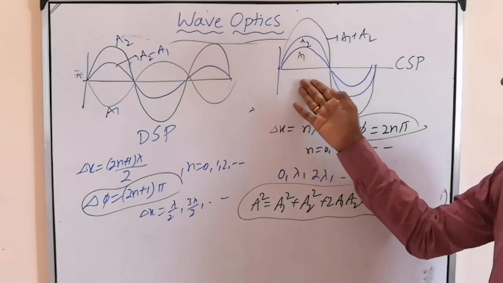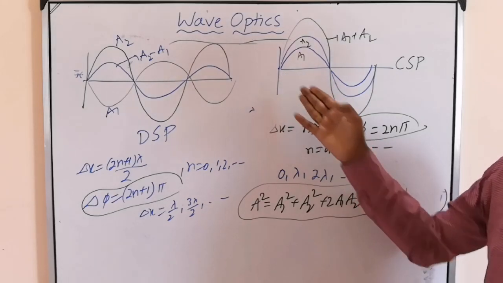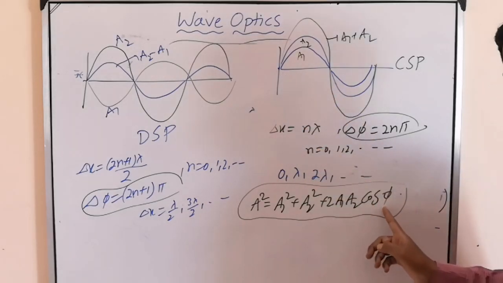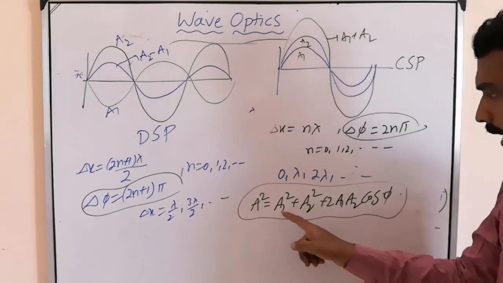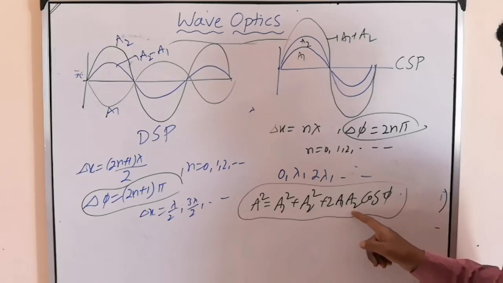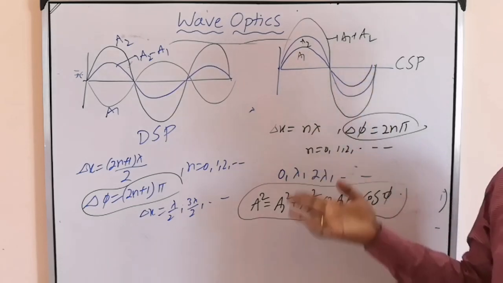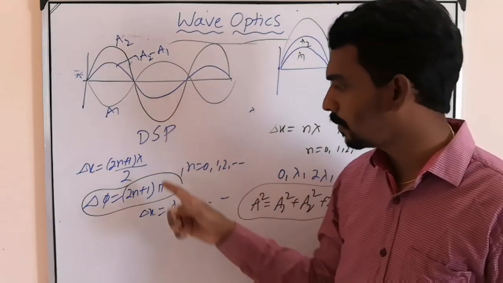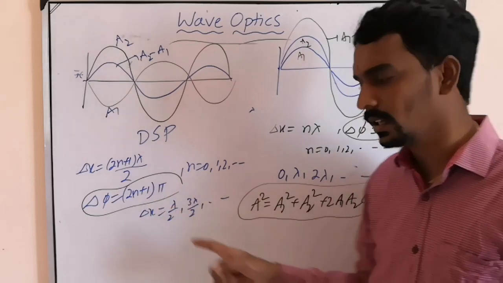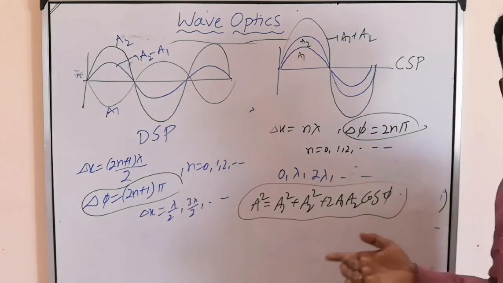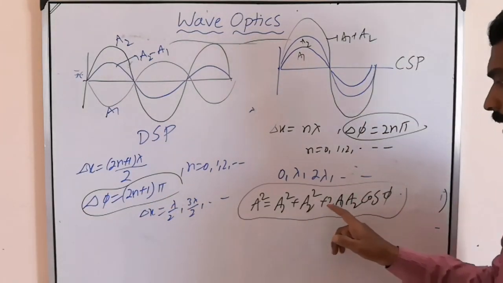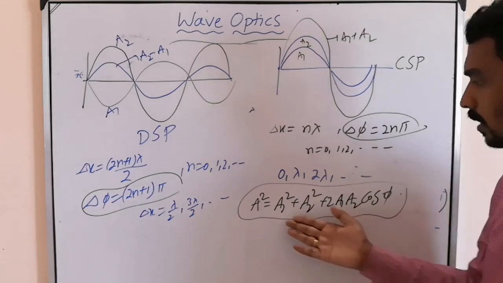See here. Here what is the phase difference? 0. Cos 0 is how much? 1. So A square plus B square plus 2AB. Then A equal to what? A1 plus A2. Here what is the phase difference? First minimum, pi, 180. Cos 180 is how much? Minus 1. So A square plus B square minus 2AB. Then what will you get?